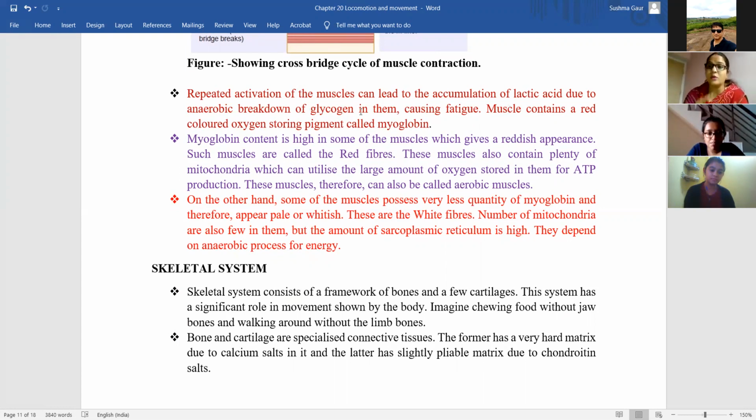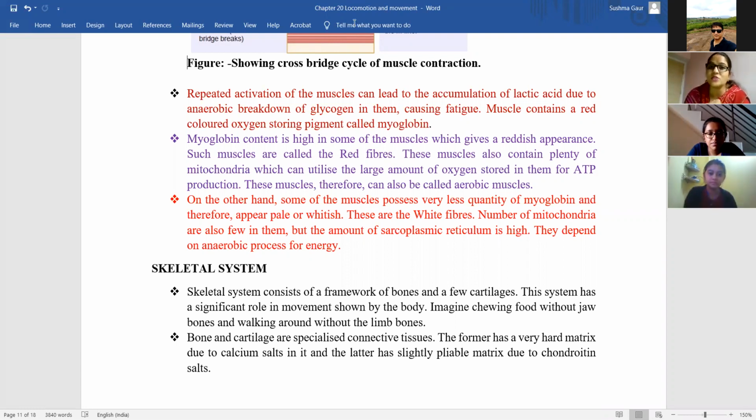So because of repeated activation of muscles, why do we get tired when we do exercise? Because the muscles get activated again and again. This results in accumulation of lactic acid, created because of anaerobic breakdown of glycogen in them, and because of that we get fatigue. थकते क्यों हैं हम when we do exercise? Because the muscles are activating again and again, causing fatigue.